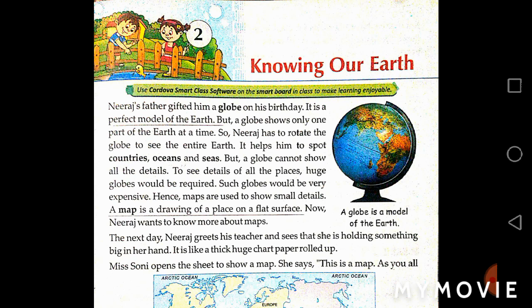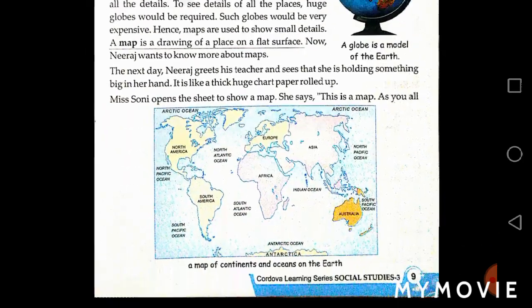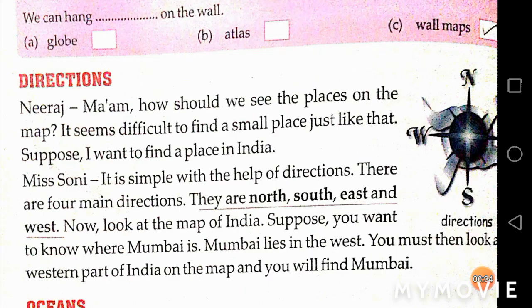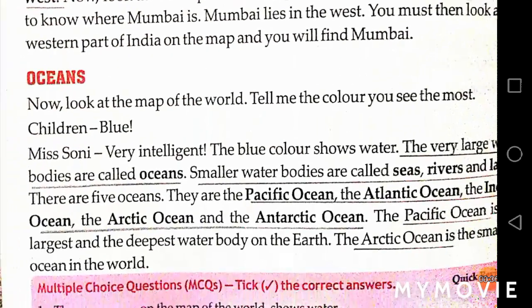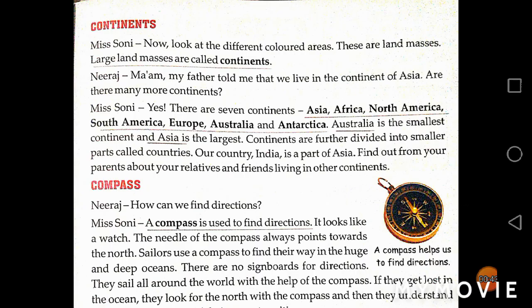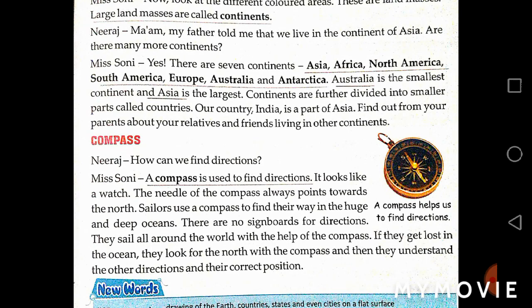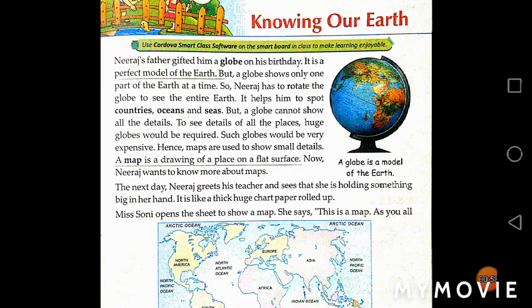They are globe, then map, then directions, then oceans, the names of 5 oceans, then continents, the names of 7 continents, and last we will discuss the compass and its uses.